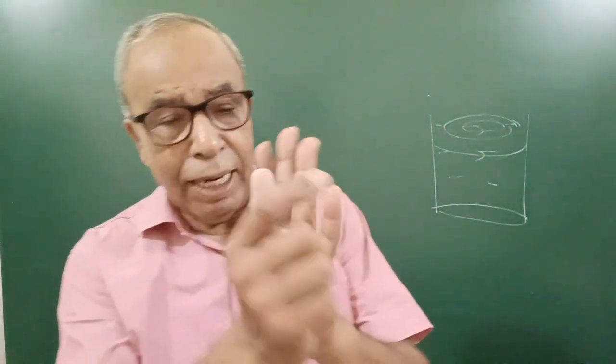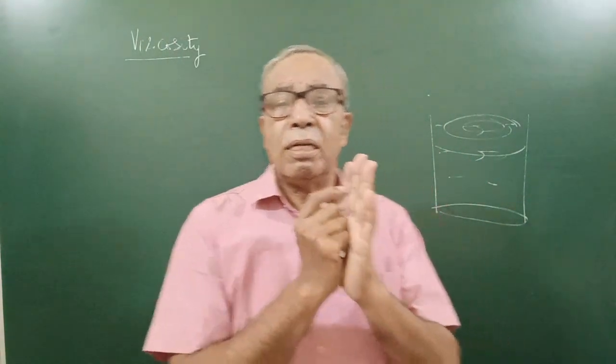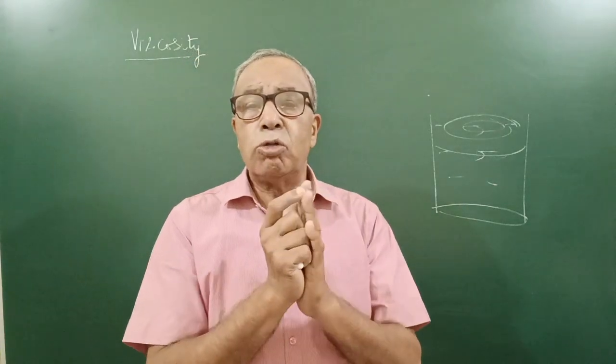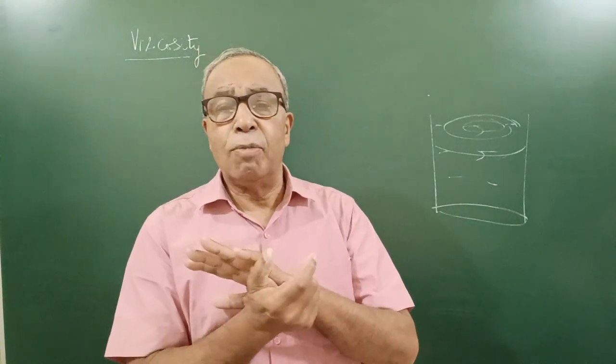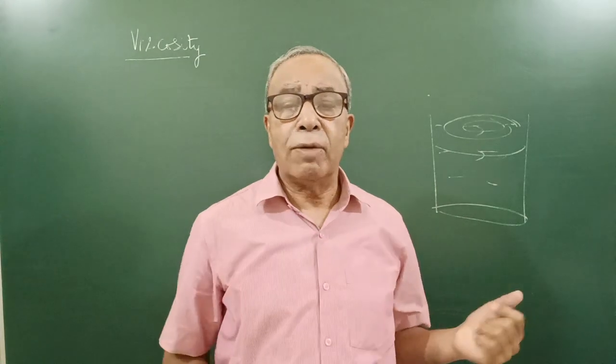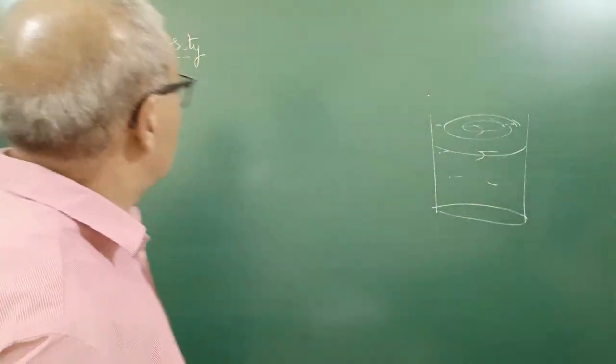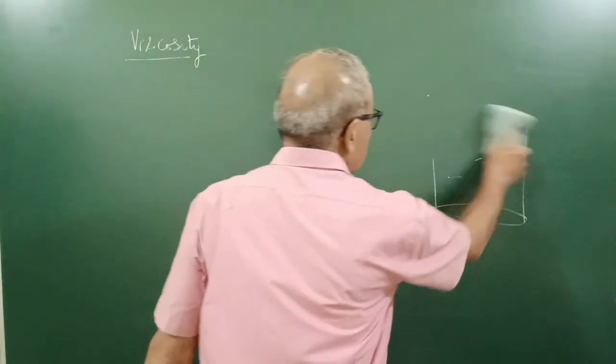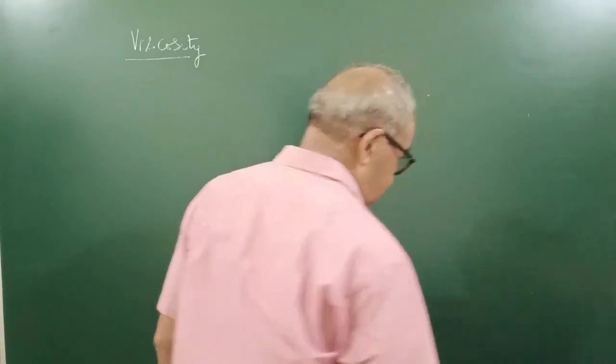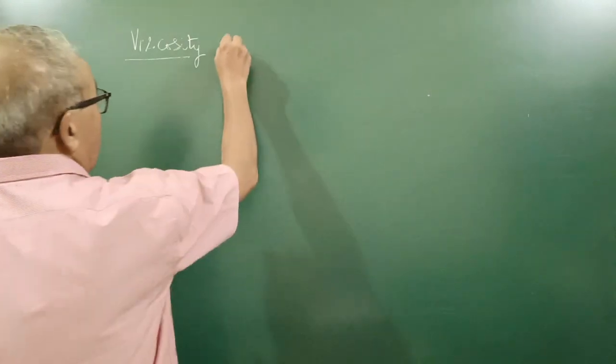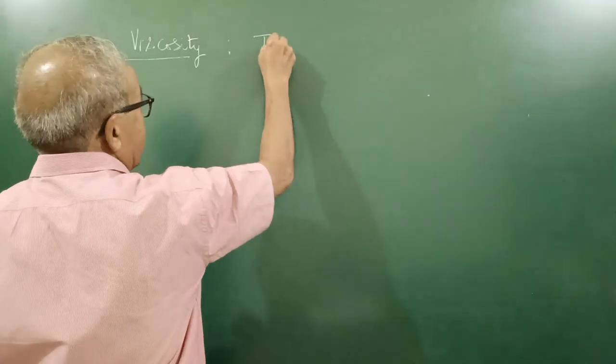In different layers there acts some force between them which retards the motion of each. So that force is friction or viscosity. Viscosity is the property which determines the rate at which a liquid flows.